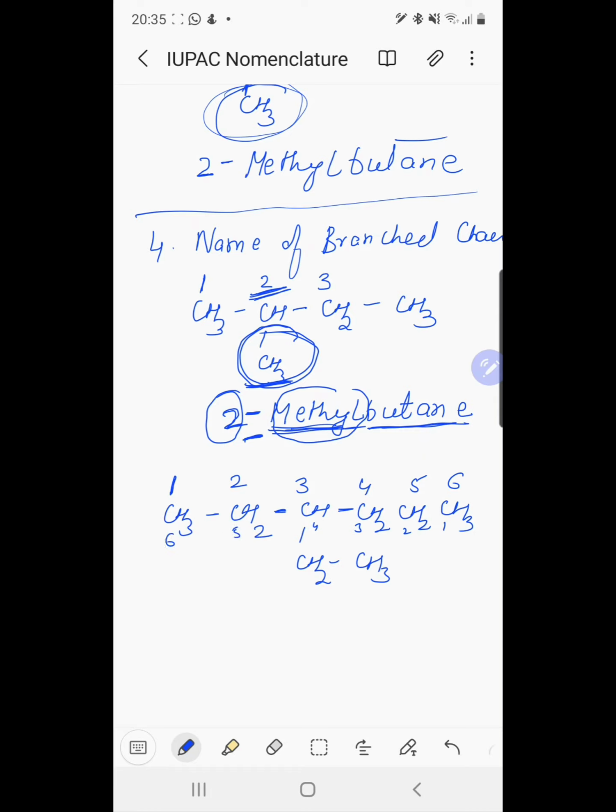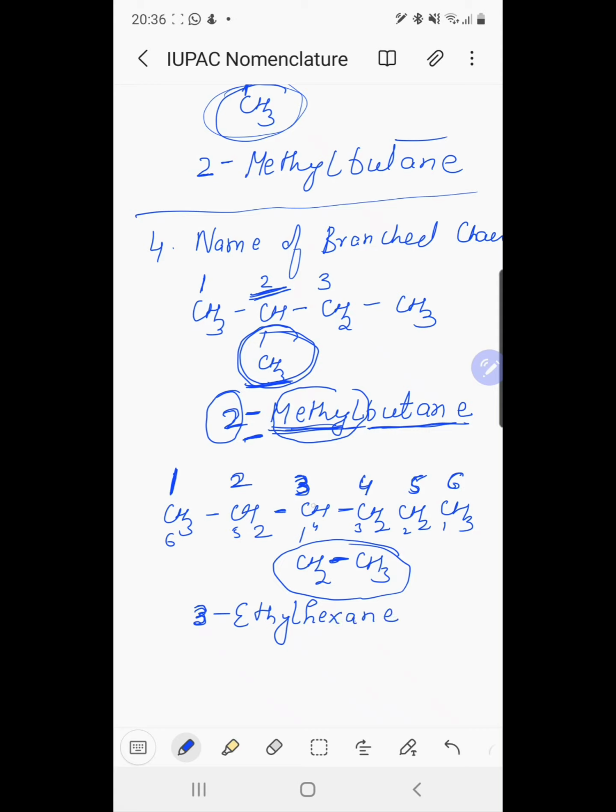So we will number from this side, 1, 2, and the locant gets third position, 3, 4, 5. Now at the third position we have this group, which is ethyl. So the locant is 3, the prefix is separated by hyphen from the substituent ethyl. The parent chain is 6 carbon atoms, hexane, 3-ethyl hexane.